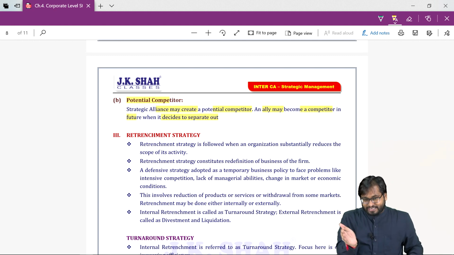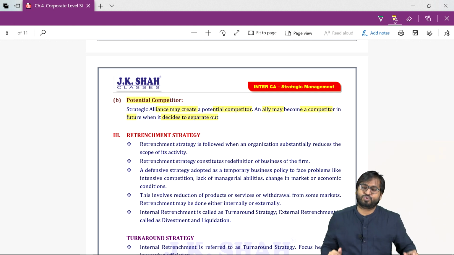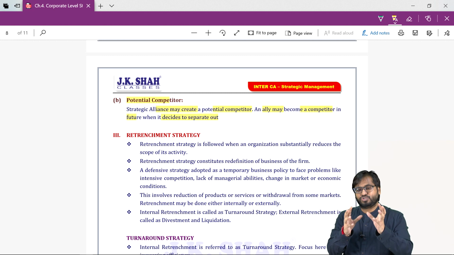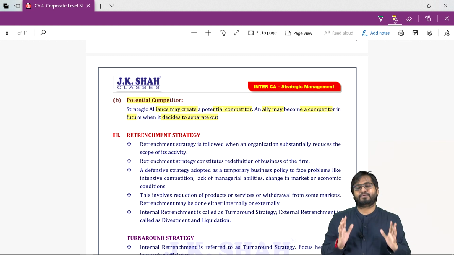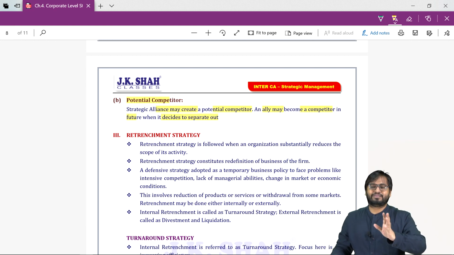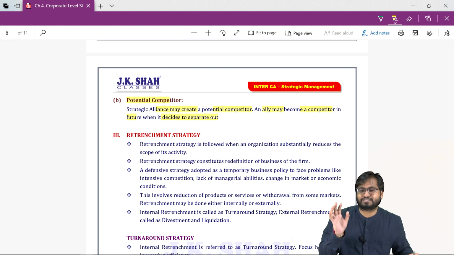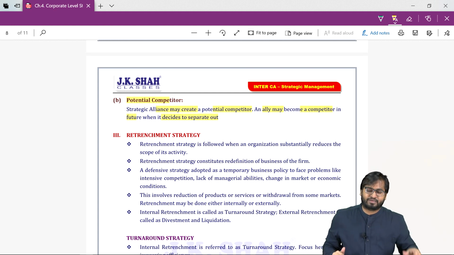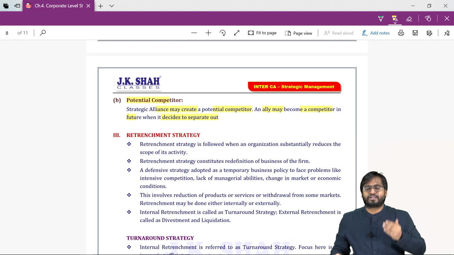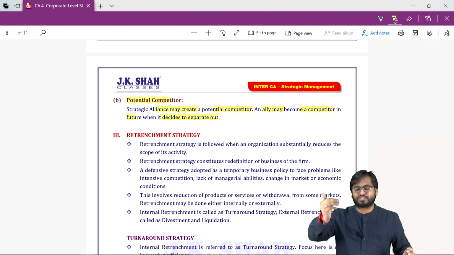Coming out of few markets, discontinuing in few markets, closing down your geographical locations setup. You had multiple outlets, multiple centers at various locations. Now you are shutting them down. So this is retrenchment. It can also be reducing the number of products, reducing the market, reducing the technology, reducing the processes.